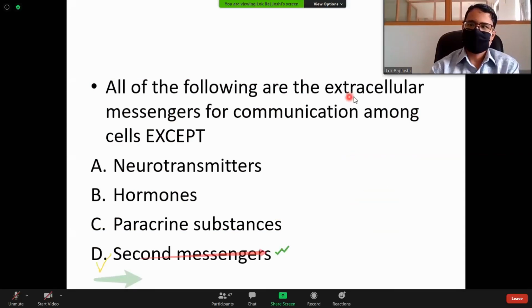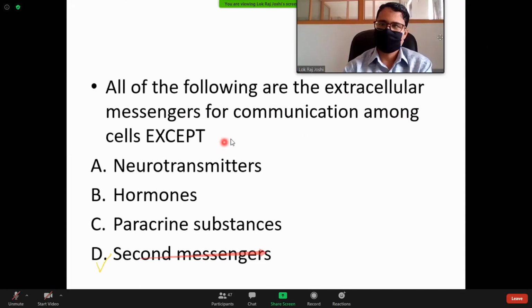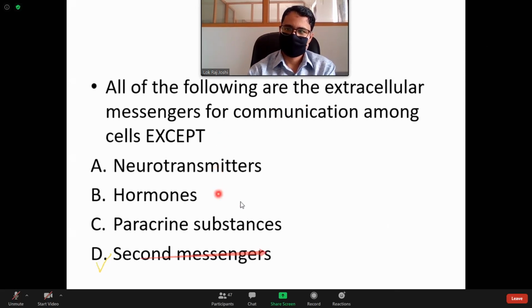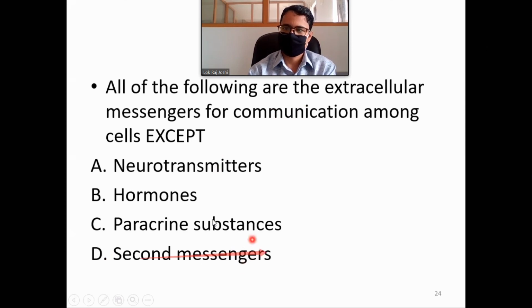All of the following are extracellular messengers for communication among cells, except: all of these are intercellular messengers, except second messengers. They are intracellular. We have already seen that the intercellular, between-cell messengers are neurotransmitters or hormones or paracrine substances, in some cases cytokines.